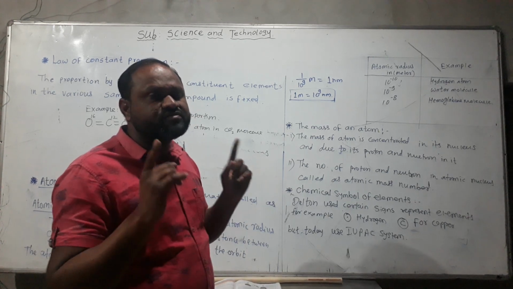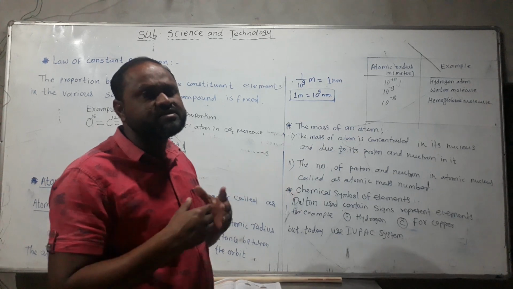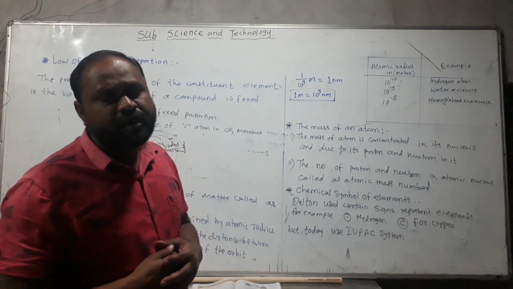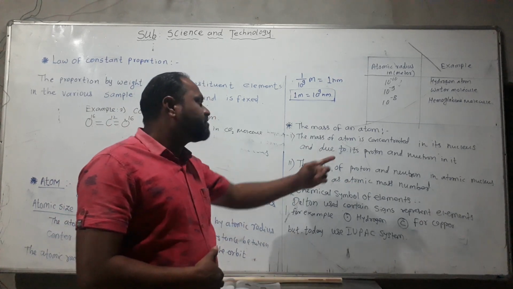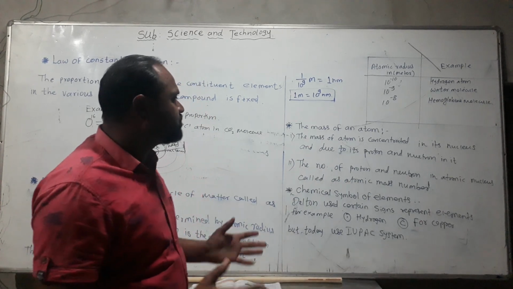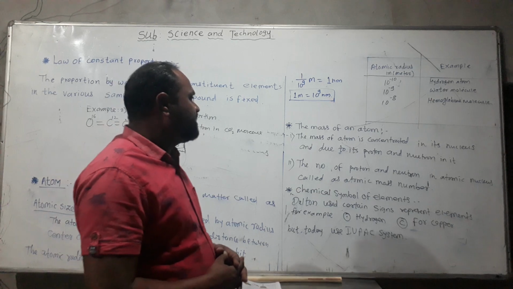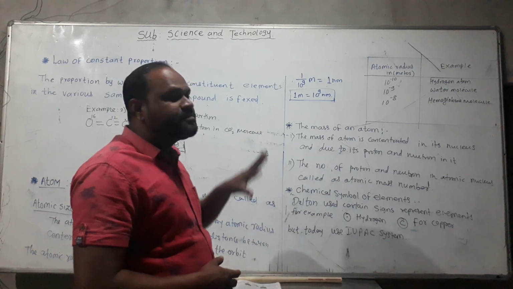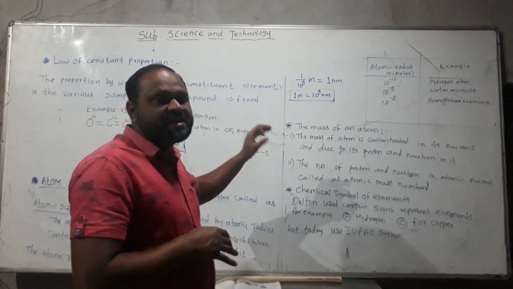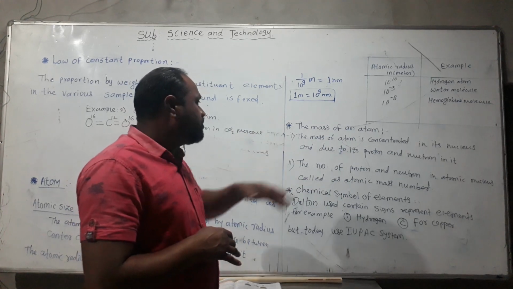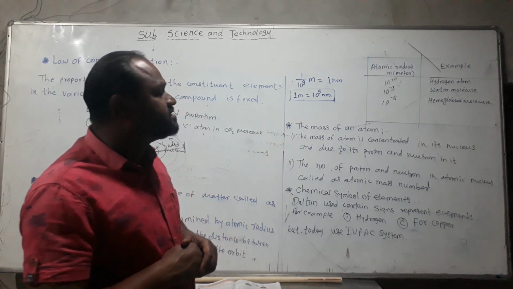This sum of proton and neutron is, in simple way, the atomic mass number, and atomic mass number is denoted by capital letter A. The number of protons and neutrons in the atomic nucleus is called the atomic mass number. So in simple way, we have to study and learn what is meant by atomic mass number. Now next topic is the chemical symbol of an element.